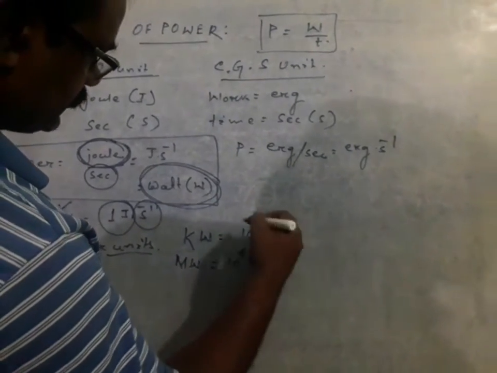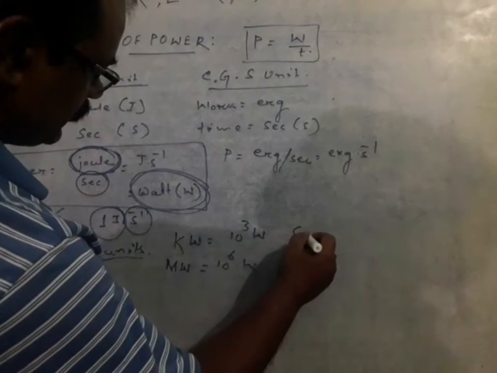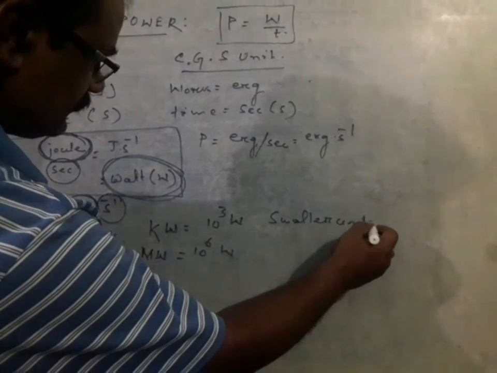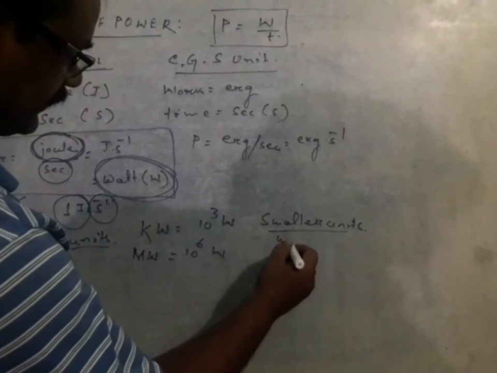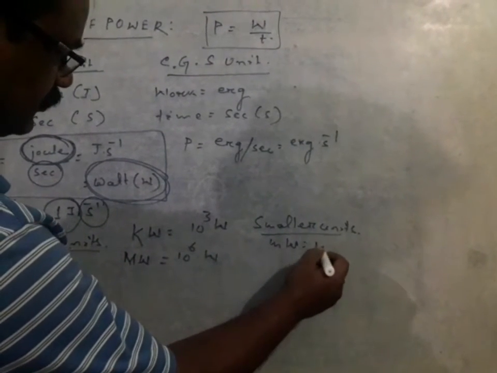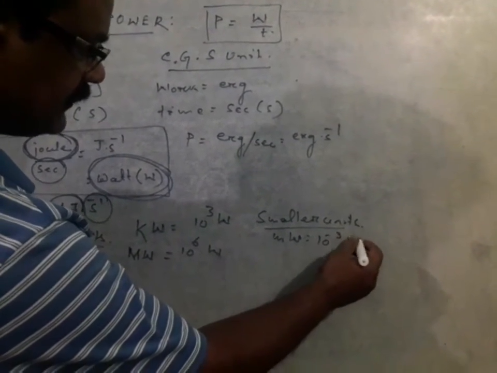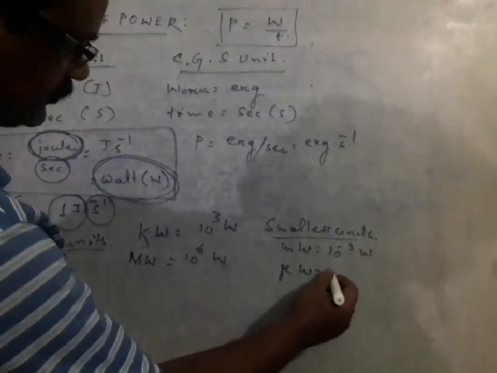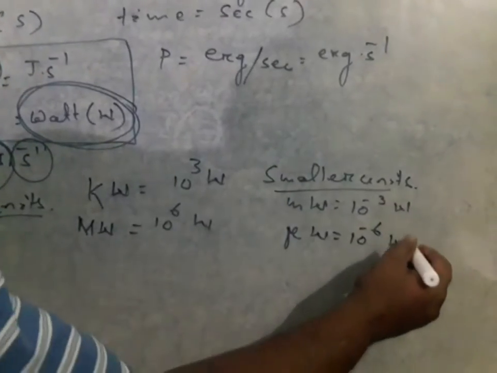Similarly, there are smaller units, such as milliwatt, which is 10 to the power minus 3 watt, or microwatt, which is 10 to the power minus 6 watt.